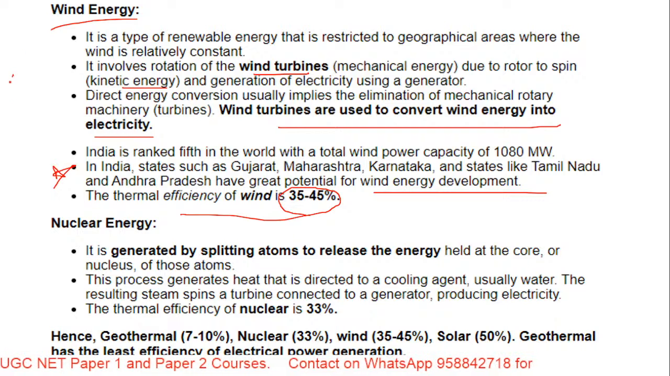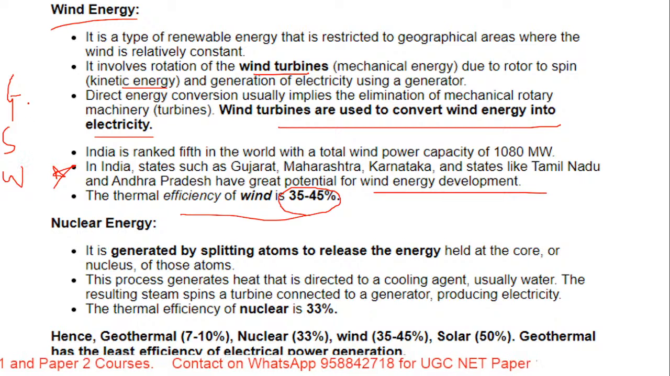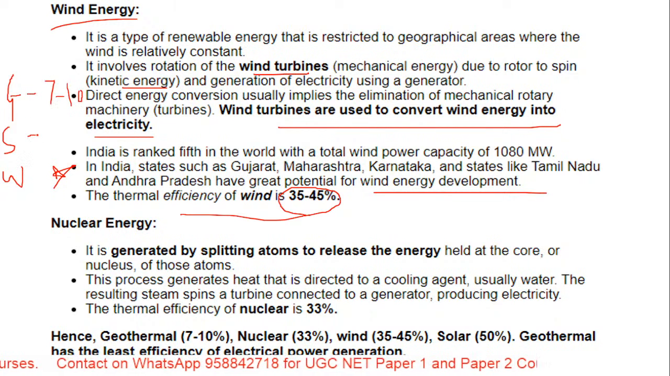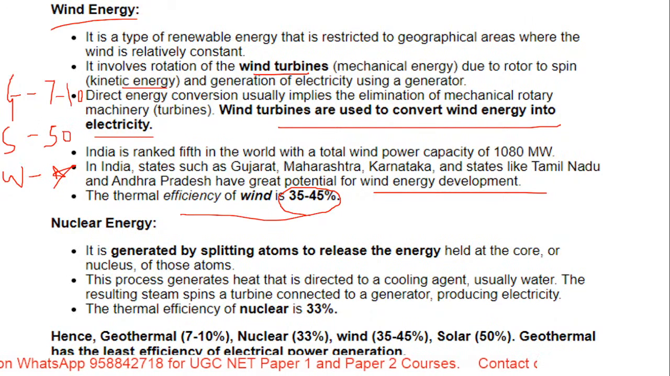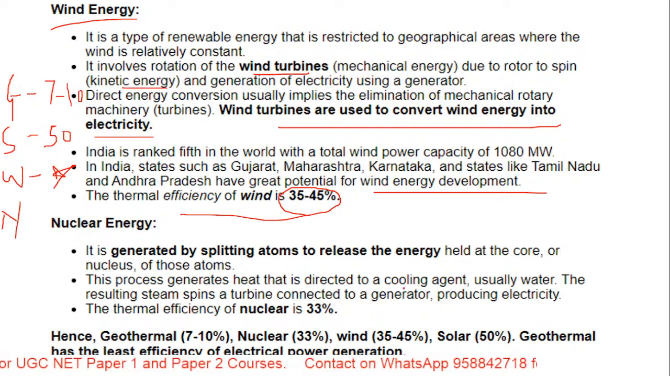We did 3 types of energy, that is geothermal, solar energy, and wind energy. So geothermal efficiency is something between 7 to 10%. Solar energy efficiency is 50%, whereas wind energy comes to 35 to 45%. And going towards nuclear energy, nuclear energy efficiency gives us 33%. So if you see, the most energy efficiency is from what? From the solar energy. You should be able to do it.